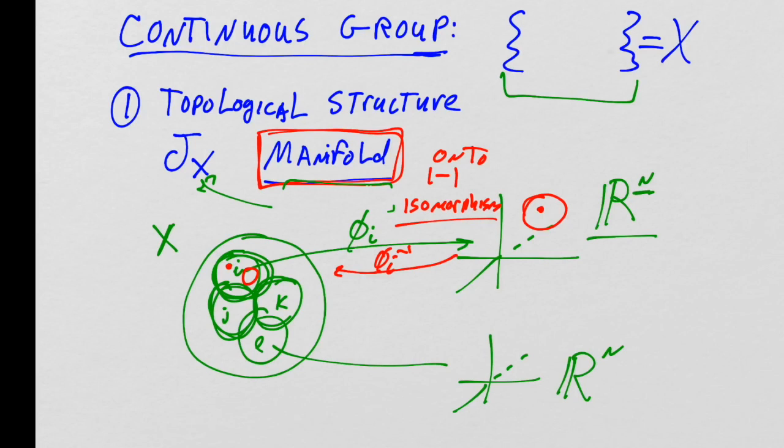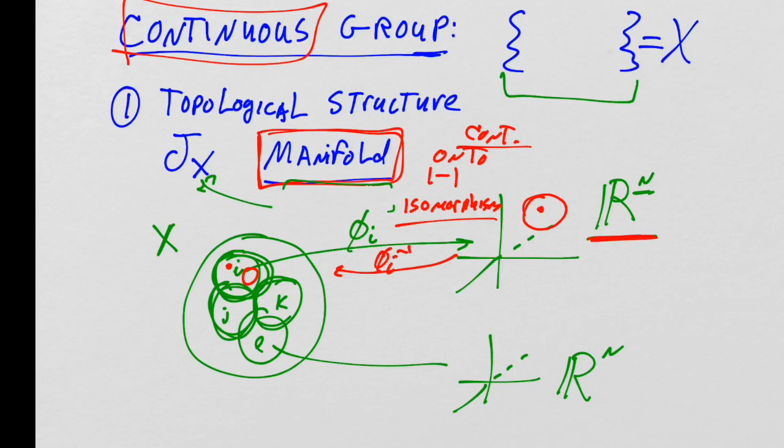The inverse mapping, because it's 1-to-1 onto isomorphism and it's continuous, right? So that's what a manifold is. Now, we know this is doable because by definition, a continuous group must have this manifold structure. So it's a presumption that if you're a continuous group, you have this structure.